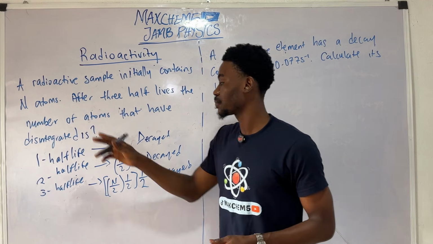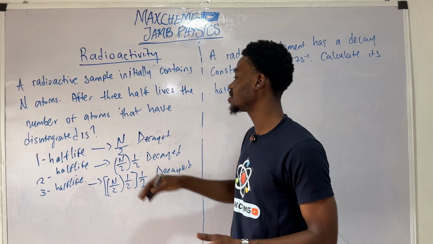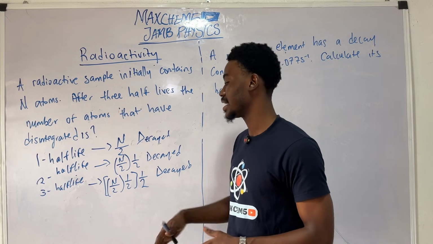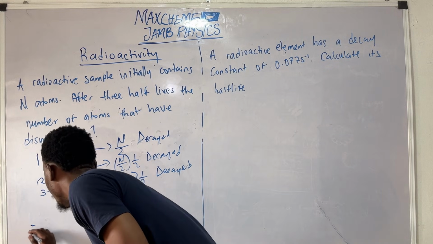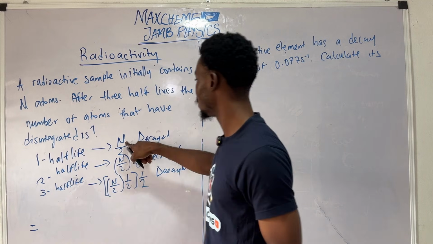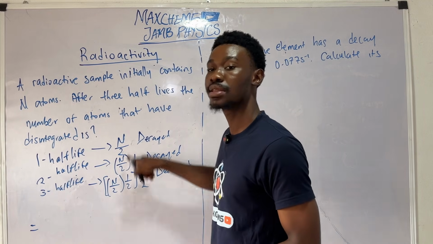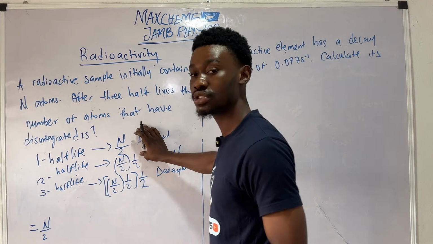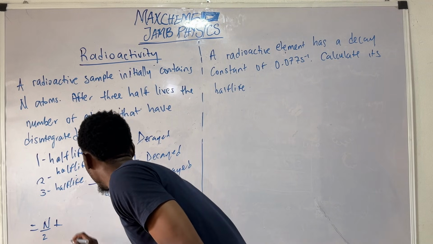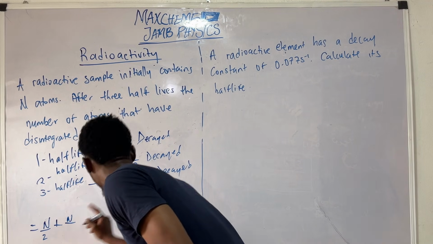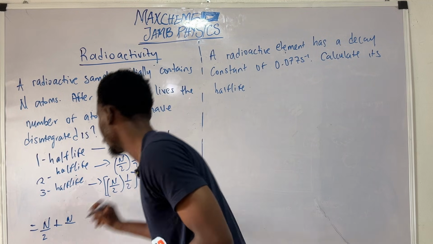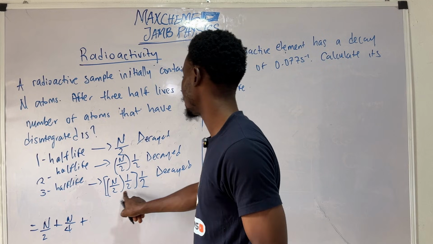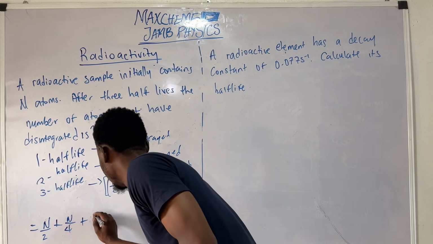So it turns out that the total number of atoms that have decayed is the sum of all the ones that have previously decayed. So the total number of atoms that have decayed would be the sum of each for the three half-lives. So we have n/2 for the first one, and for the second one, we have n over 2 times 2, that gives us 4, plus for the last one, we have 2 times 2 times 2, which gives us 8.